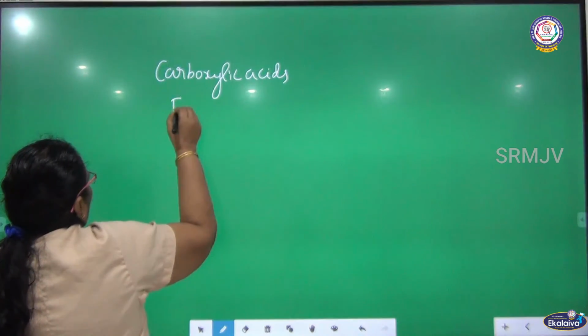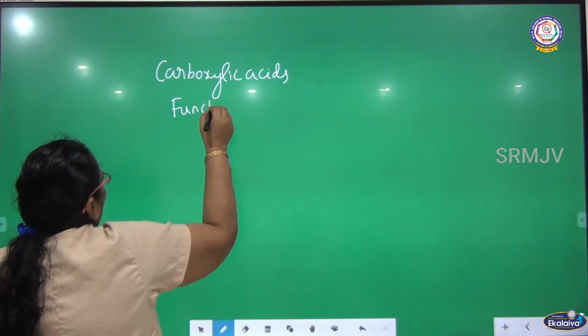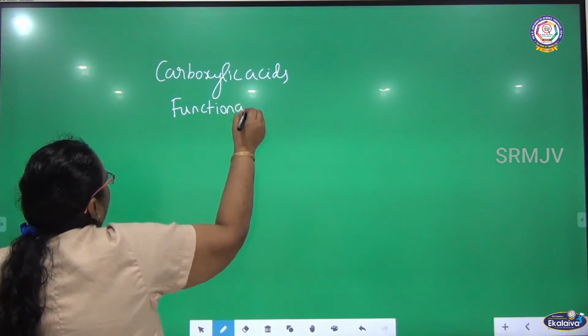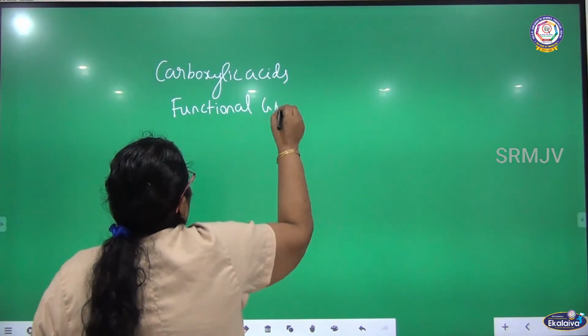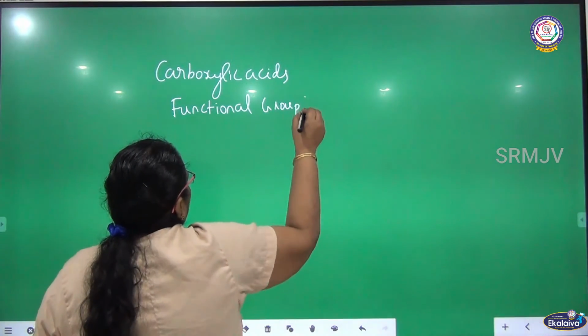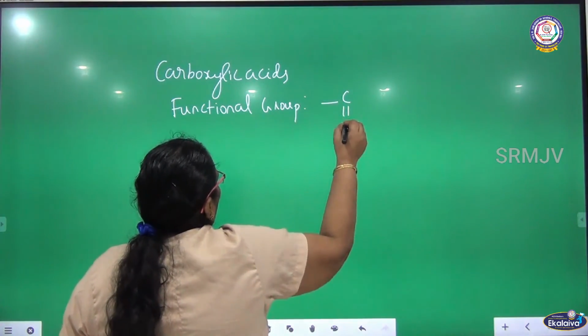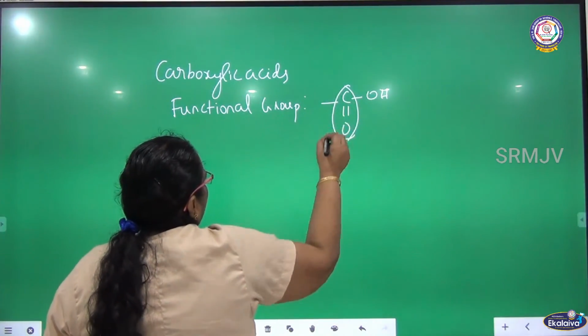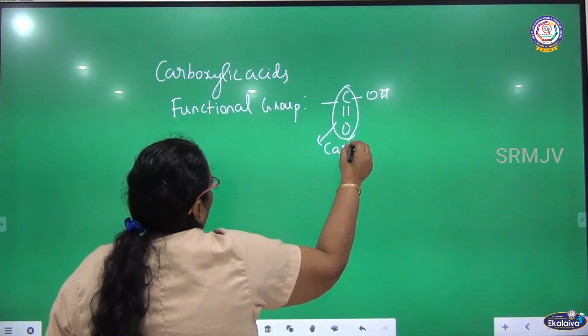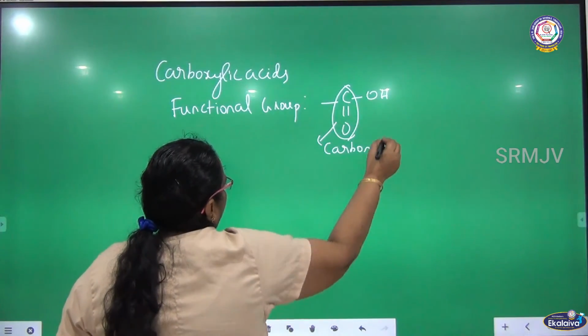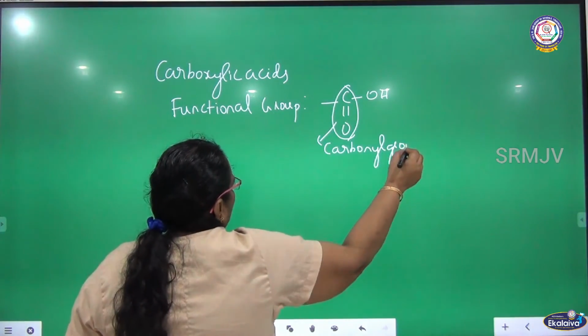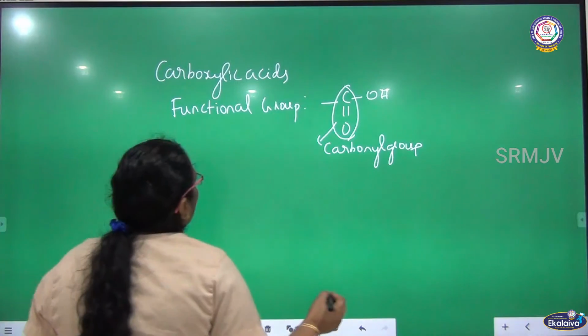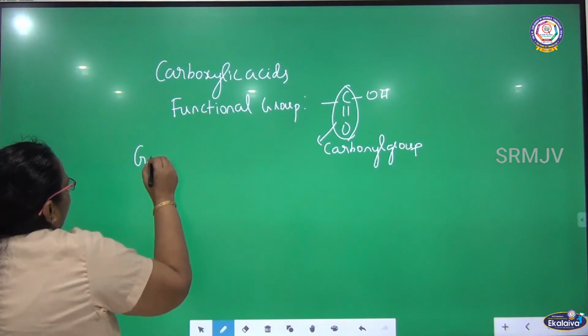So what is the functional group? It will also have a carbonyl group. What is the functional group of carboxylic acid? It is C double bond O OH. So this compound also has the carbonyl group. The functional group is C double bond O OH. What is the general formula?